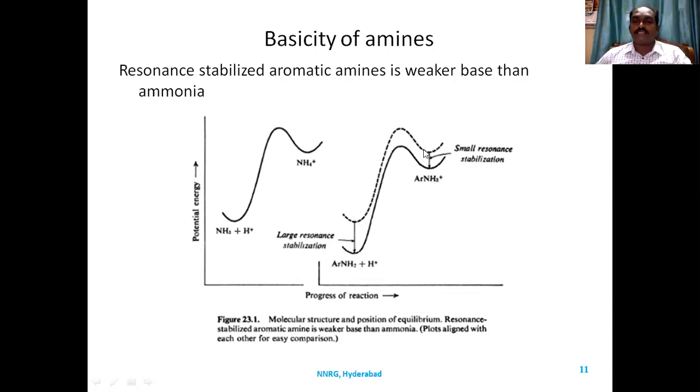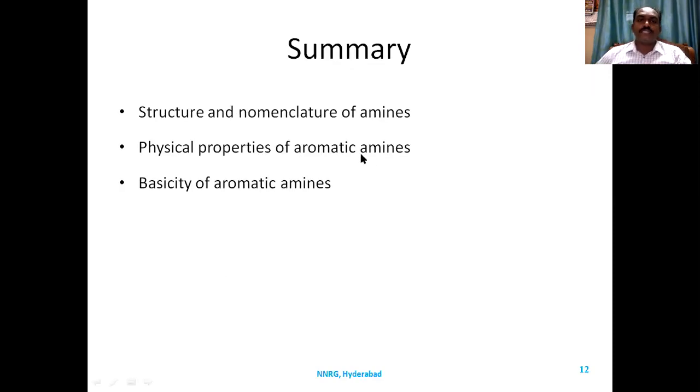There is less stabilization in the resonance structures, but in aniline there is a large stabilization energy. So aniline is always more stable than the anilinium ion, meaning aniline is not converting into the anilinium ion, meaning that it is a weak base. So this is about aromatic amines basicity.